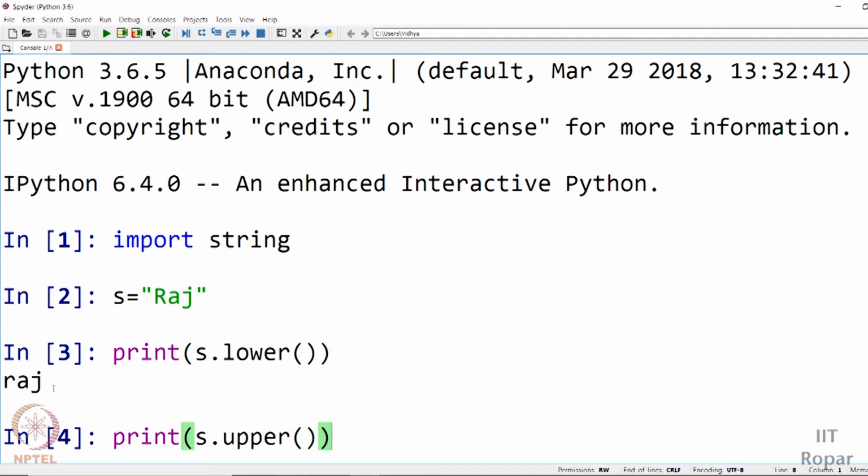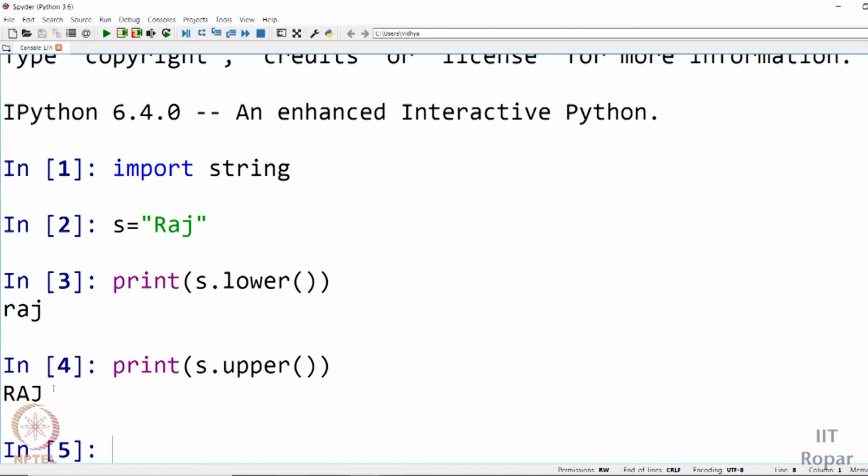Okay. So this is the functionality. So let me press enter. See, Raj, it's printed in all caps, the uppercase letters. So this is how you get the complete lowercase or complete uppercase of a mixed string, or even if you give in all small letters, if you still apply s dot lower, there is no problem. It will return the same string.